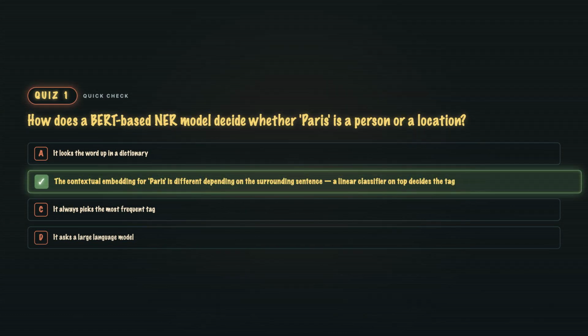B. This is the whole point of contextual embeddings. The vector for Paris in Paris Hilton lives near person-ish vectors. The vector for Paris in Paris has the Eiffel Tower lives near location-ish vectors. Same input token, different output vector, different tag.